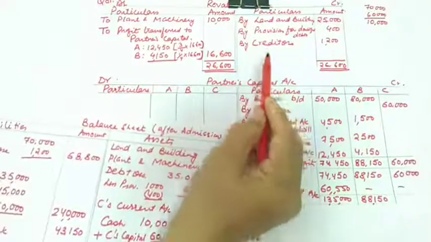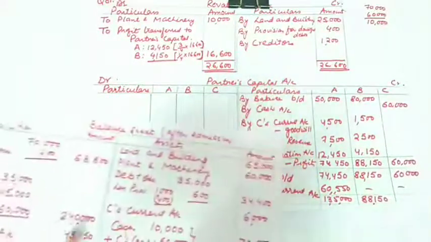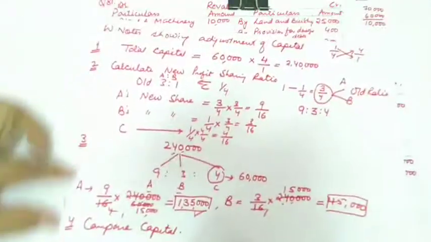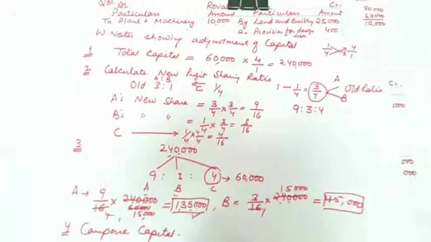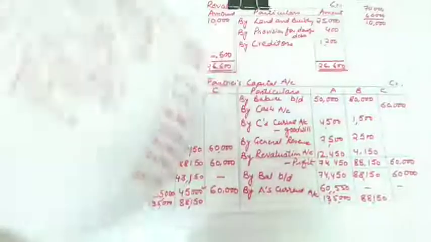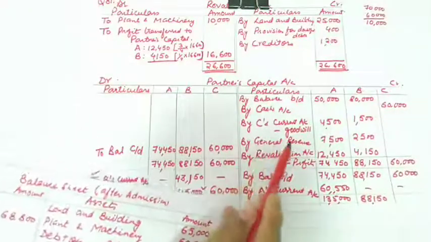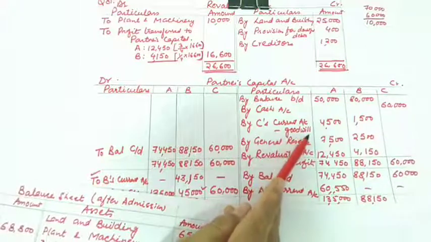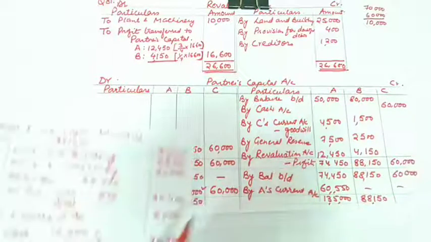So I hope all the steps which we have done in this numerical must be clear to you. Various adjustments of revaluation, then capital adjustment, and the working notes of capital adjustment along with the treatment of goodwill. This is also very important that you need to treat the goodwill through partners' current account.